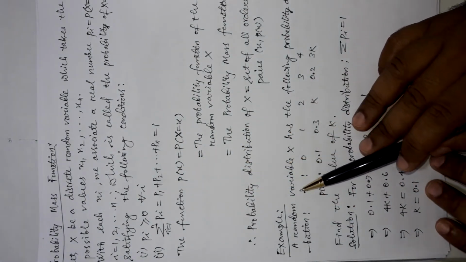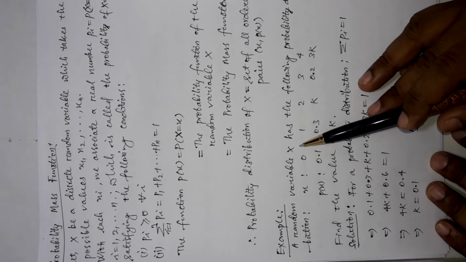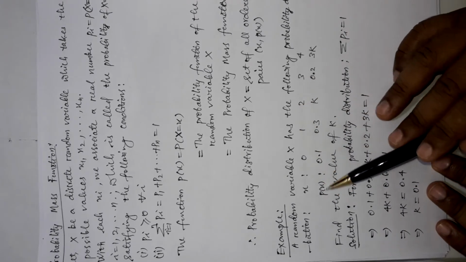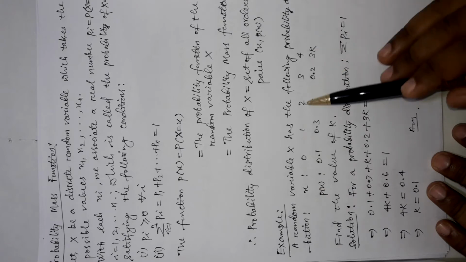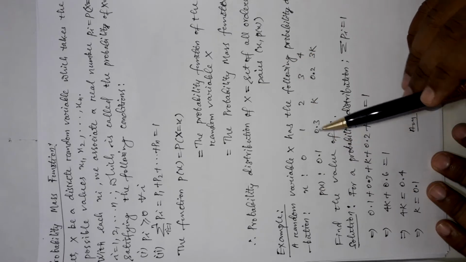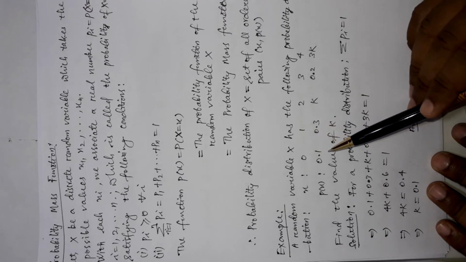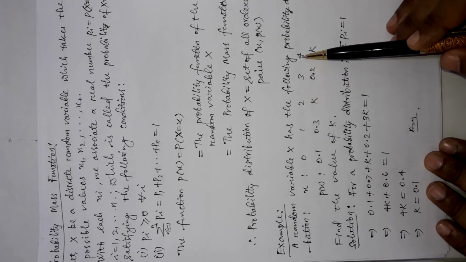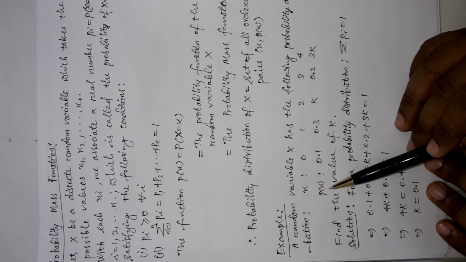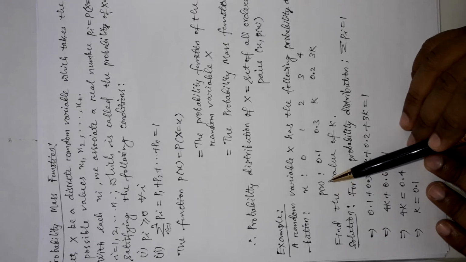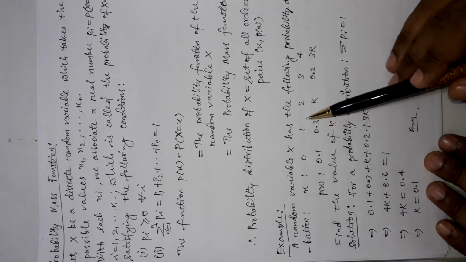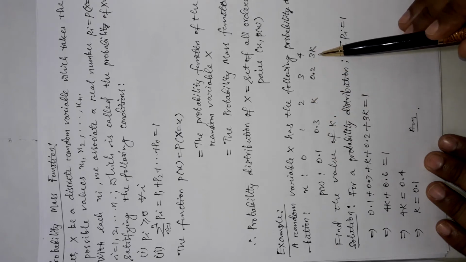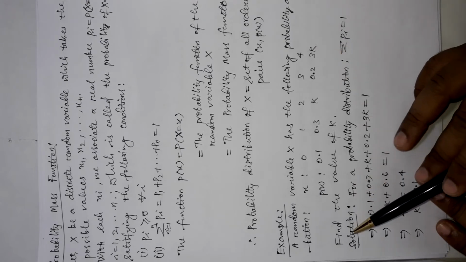The example says a random variable x has the following probability distribution. The table represents a probability distribution for the random variable x. The values of x are 0, 1, 2, 3, 4, and their probability mass function values are: for 0 it is 0.1, for 1 it is 0.3, for 2 it is k, for 3 it is 0.2, and for 4 it is 3k. The question is to find the value of k.